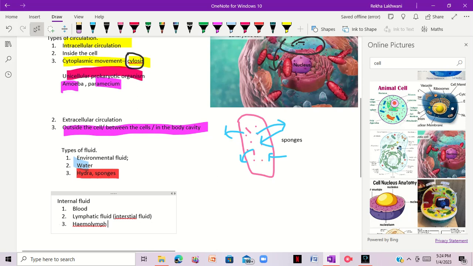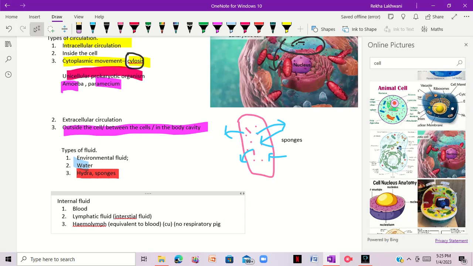Basically this hemolymph is analogous, or you can say equivalent, to blood, and it contains an element known as copper. The special thing about this fluid is that it doesn't contain any respiratory pigment.